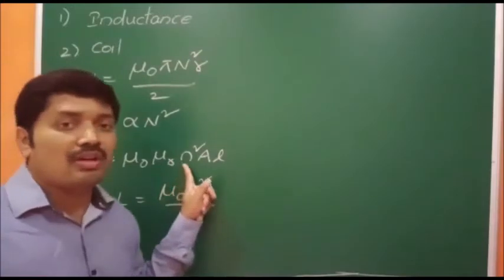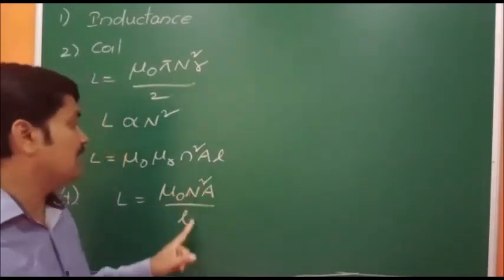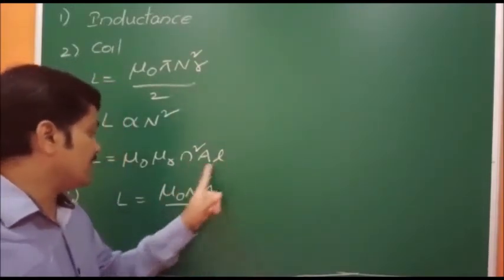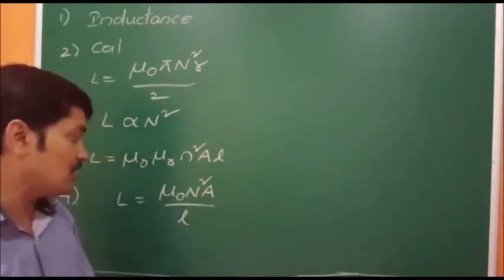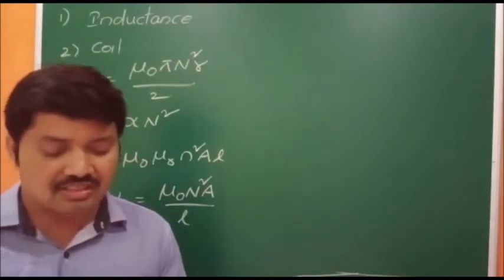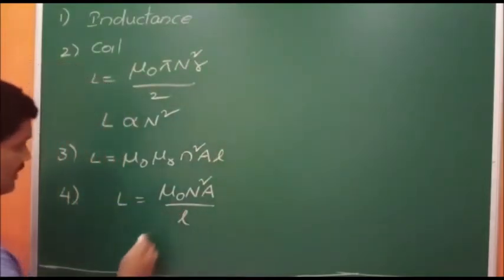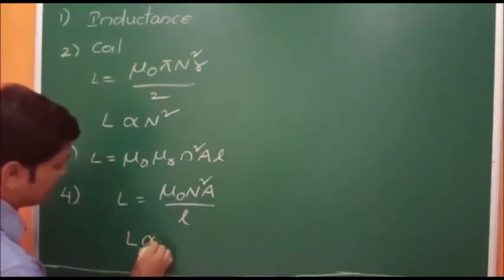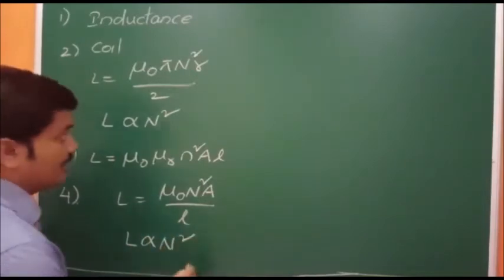Already I told you small n is nothing but capital N by l. If you write that, the l's cancel, and here you will get L proportional to N square. What changed? The number of turns is doubled. So L is directly proportional to N square.